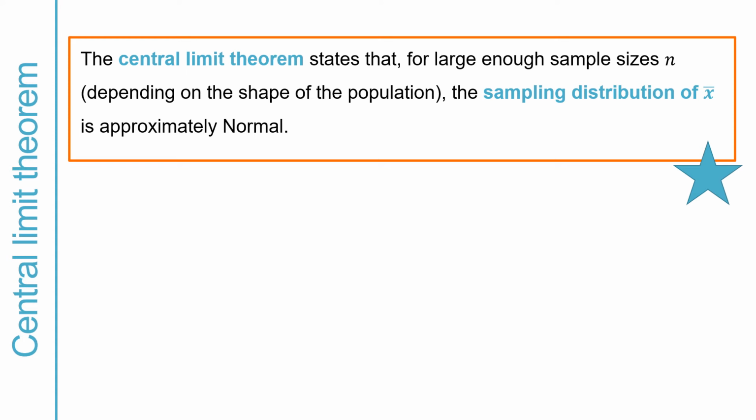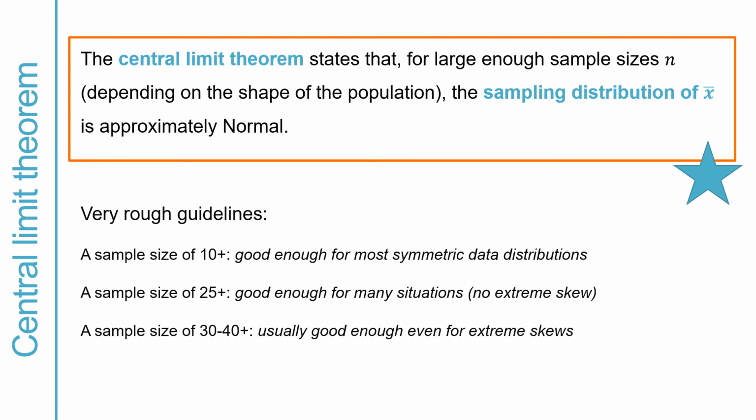What can be shown with simulations trying out all sorts of population shapes is that large enough can be just as low as 10 or more if you consider populations that are symmetric, but that large enough would have to be at least 25 if you consider populations that are skewed but not extremely skewed.